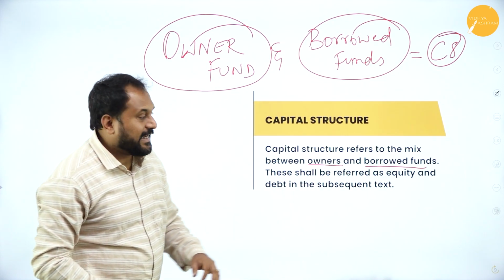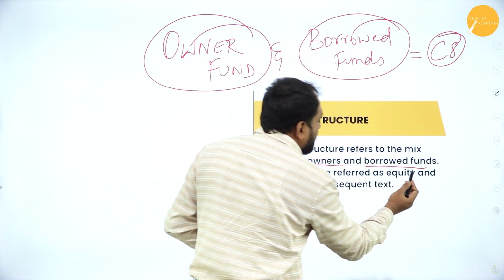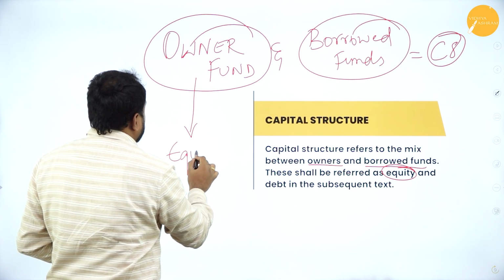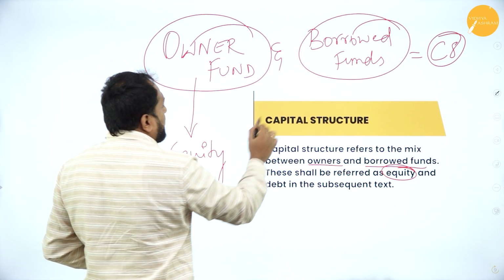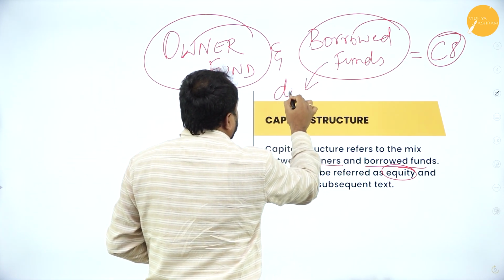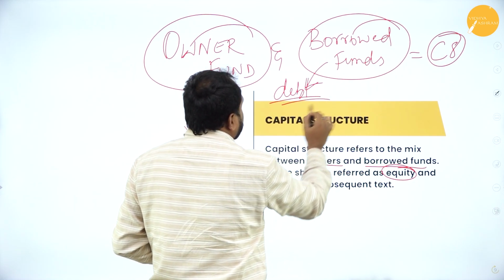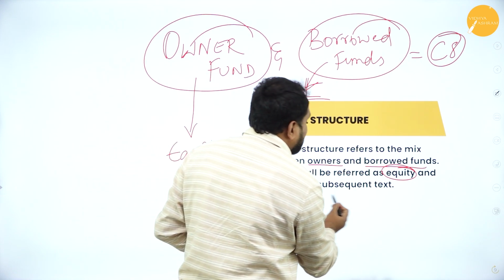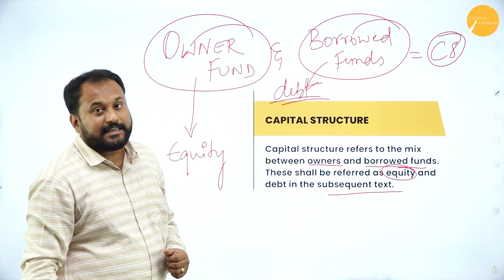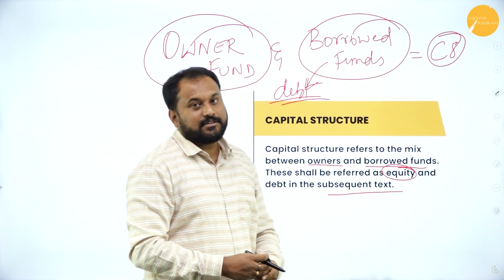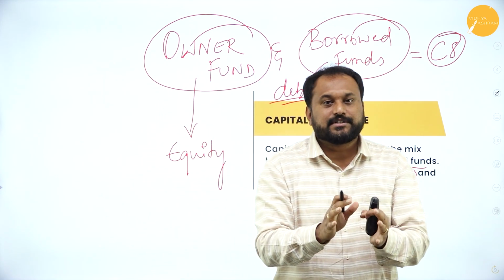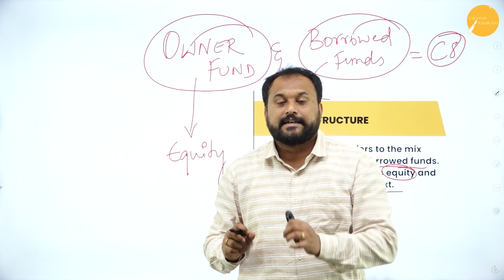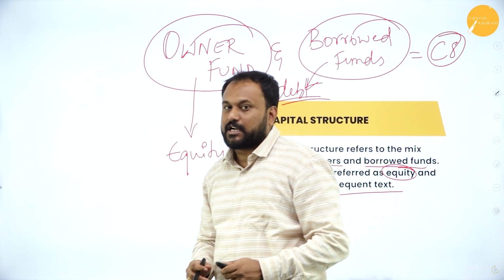These shall be referred to as equity and debt. So the owners fund is called equity. The owners fund is called what? Equity. And the borrowed fund is called what? Debt. So you have taken a loan. That's why it is called borrowed fund, debt, in the subsequent text. So this is what the capital structure is. The capital structure is owners fund plus borrowed fund, equity plus debt. That is called the capital structure.